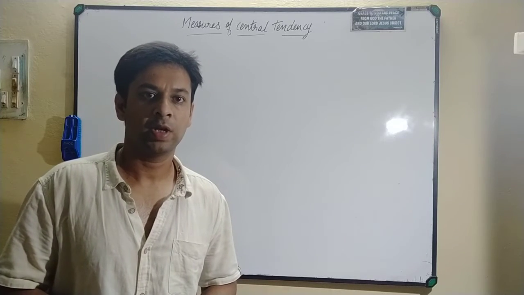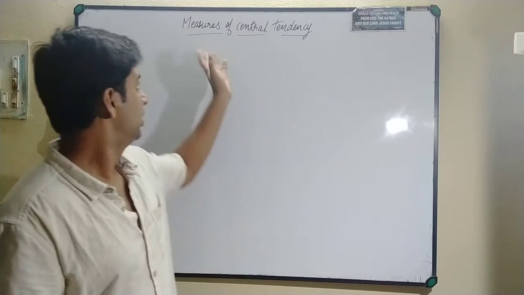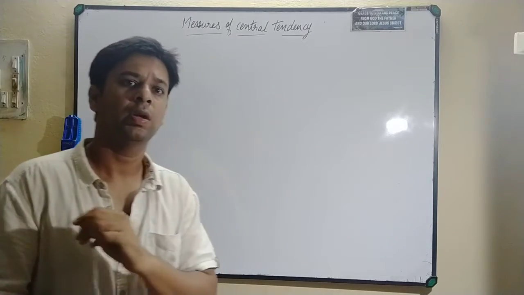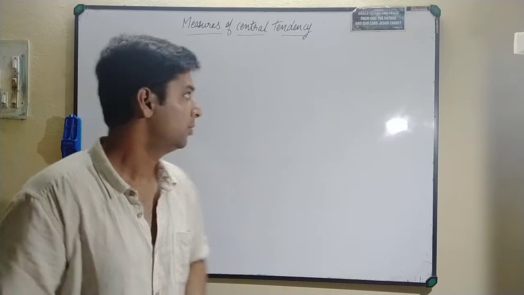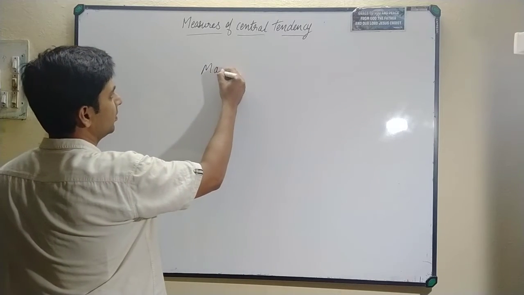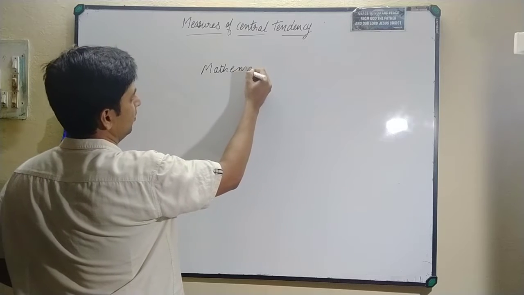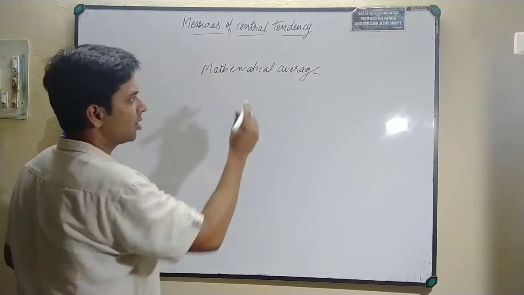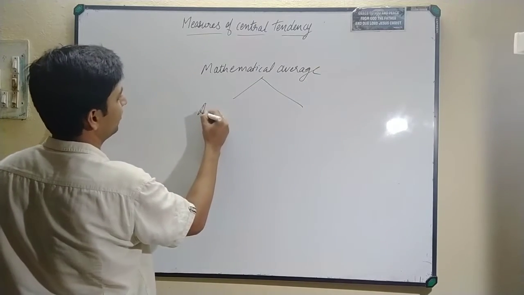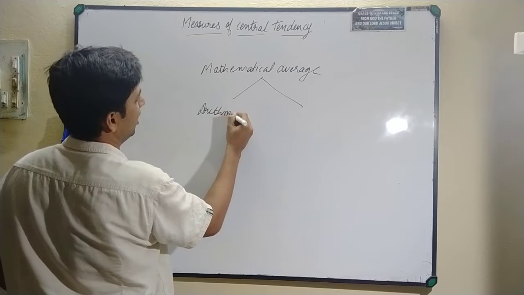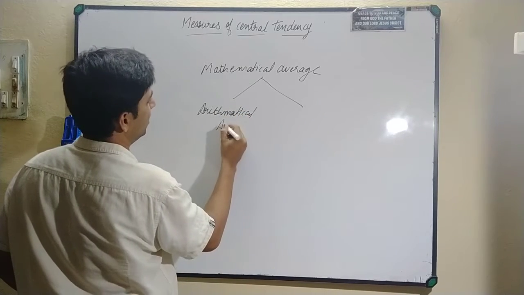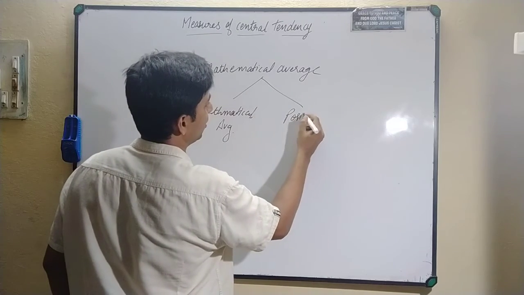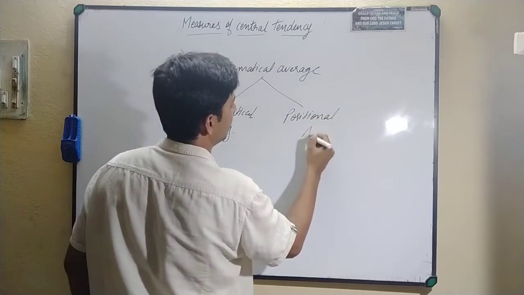Good morning, students. Today we are going to start our chapter, measures of central tendency. In this central tendency we are going to learn about an average, the mathematical average. This mathematical average is of two types. The first one is arithmetical average, and the other one will be positional average.